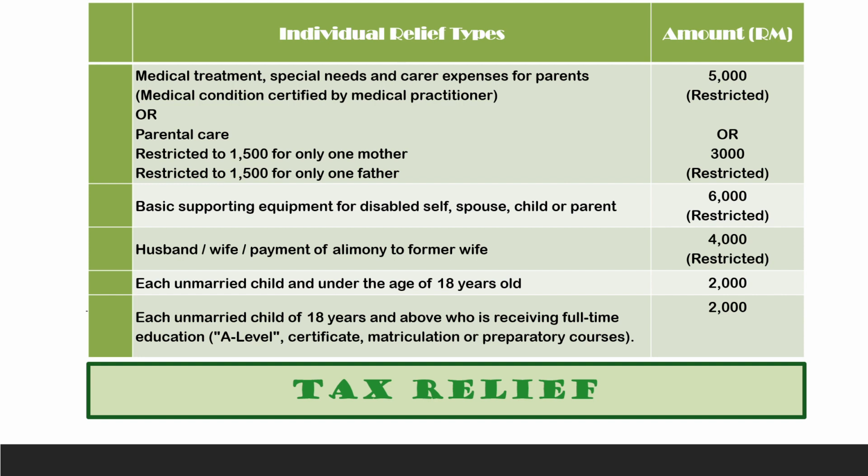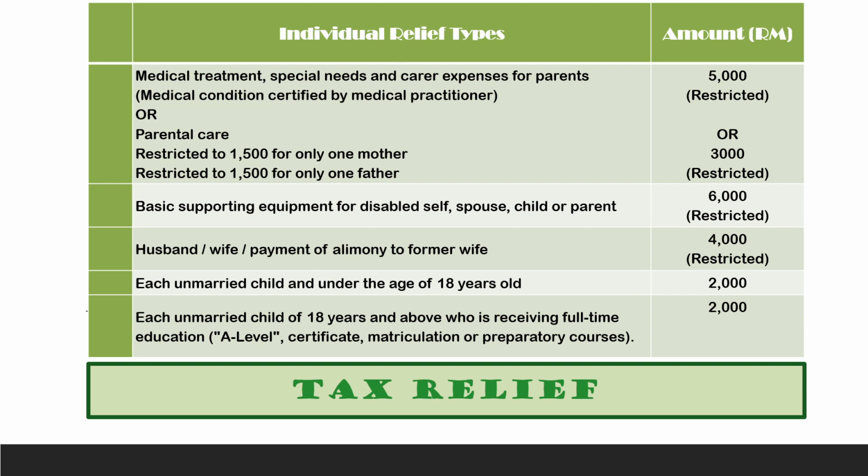If let's say you have other siblings, then let the other siblings also join in the payment of the medical expenses for the parents, because the bill can be split. I mean, you can share the expenses incurred. So let's say you have many siblings, so maybe you want to share: I pay 3,000, therefore I claim 3,000. And then another sibling pays 5,000, so he can claim 5,000. So the balance of 2,000 may be claimed by another sibling. So it can be shared. Right? So the whole idea is actually for you to take care of your parents.